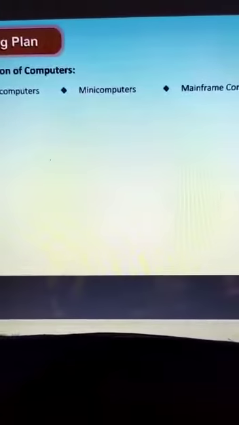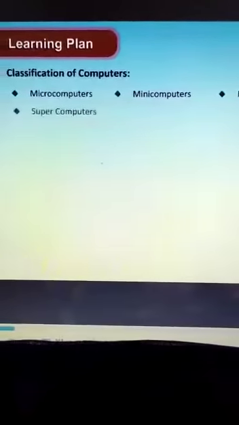Earlier I had started with computer tutorial on the topic categories of computer. So let's continue then. Let's check out today's learning plan first. In the classification of computers, we shall study about microcomputer, mini computer, mainframe computer, supercomputer.